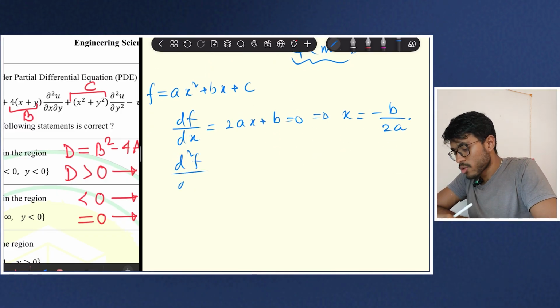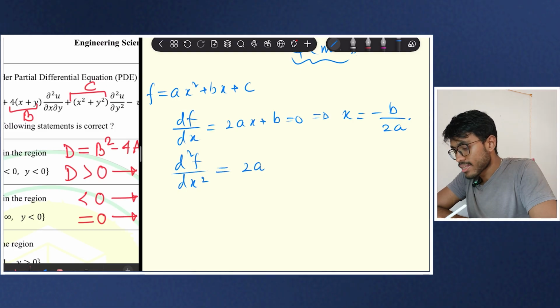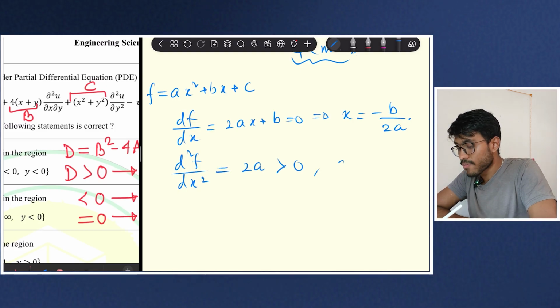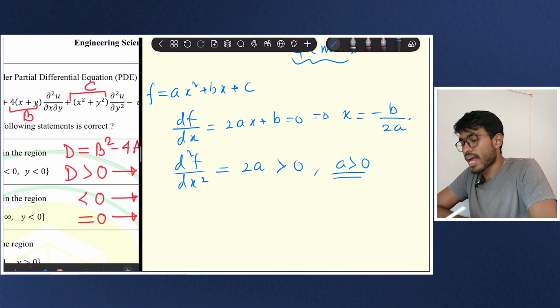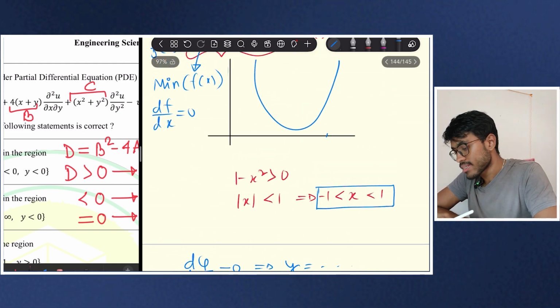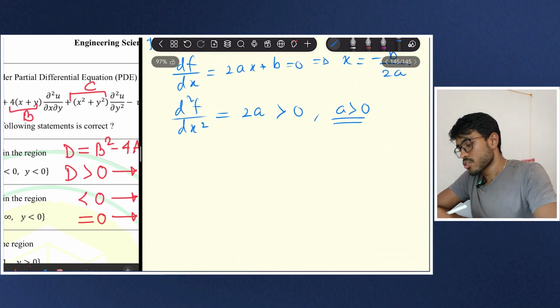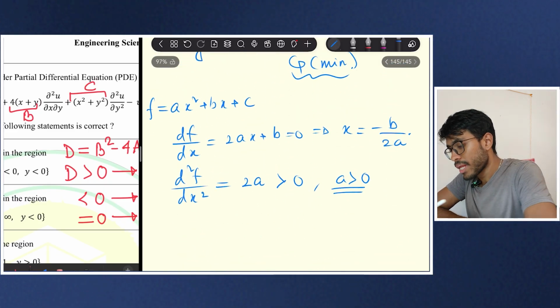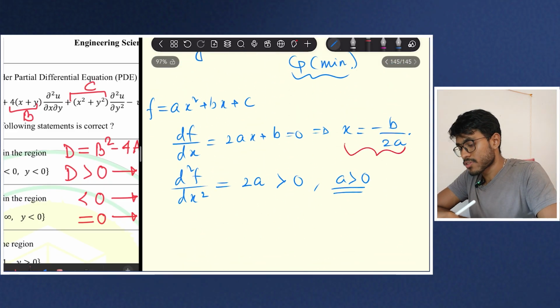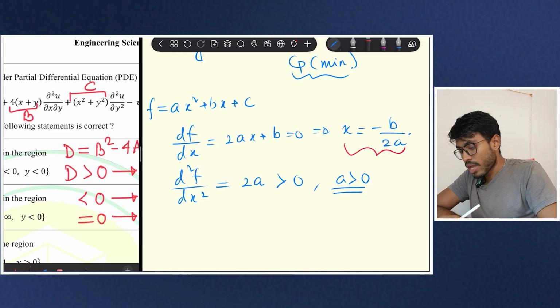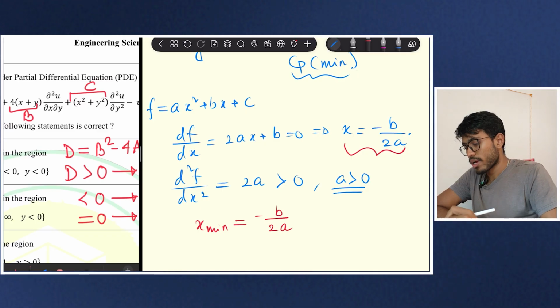Now you can say that I should check the second derivative. The second derivative is equal to this, and this is positive if my a is greater than 0, and I have already said that my a is greater than 0 because my parabola has to open upwards. So that means this is my minimum value. This is my minimum x value. So my x min is minus b by 2a.